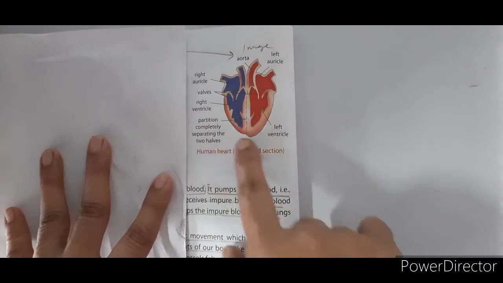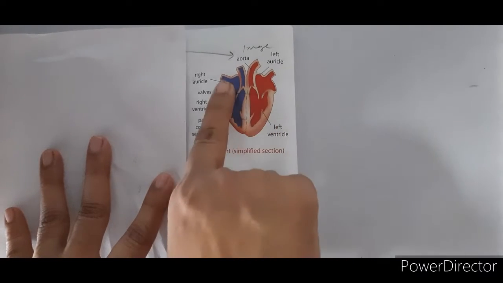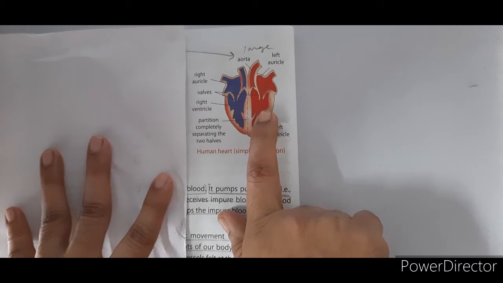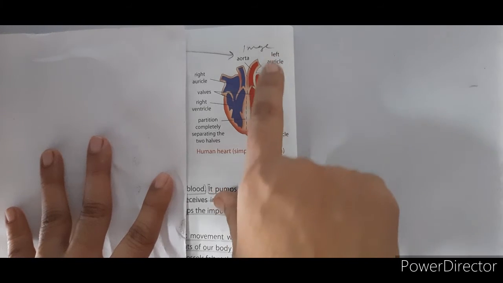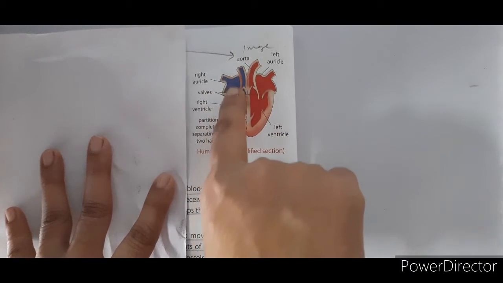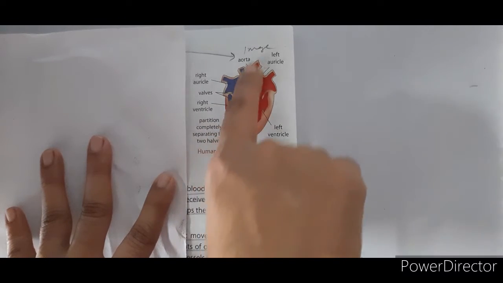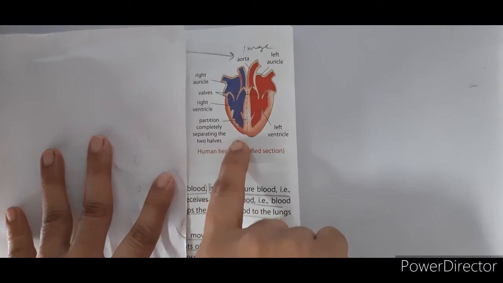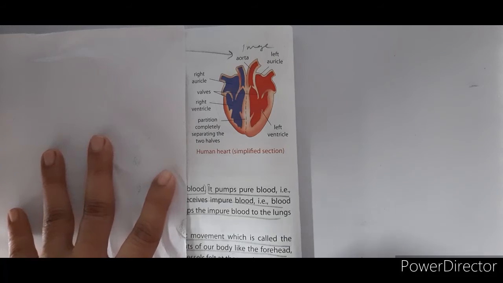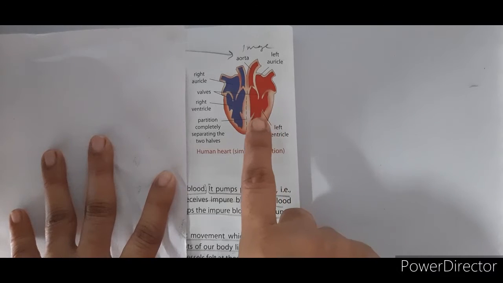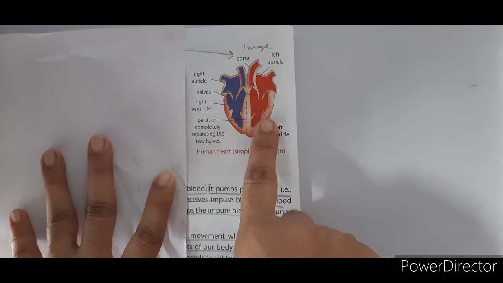Now here you can see the heart diagram. You can see this side red and this side blue. So what does this red mean? This is the purified blood. That is, the left auricle and left ventricle carry your pure blood. And here it is the impure blood, so it is shown with blue color. Your right auricle and right ventricle carry the impure blood, so it is shown with blue color, and since this is pure blood, it is shown with red color. So be careful in drawing this.